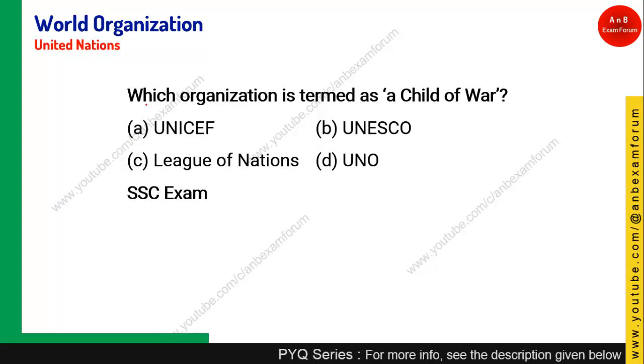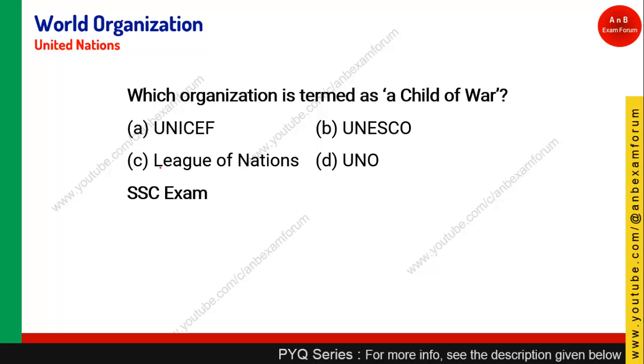The next question is, which organization is termed as the child of war? These are the 4 options, and this question was asked in an SSC exam. If you see, they have not given the full forms: UNICEF, UNESCO, League of Nations, and United Nations Organization. Those who have answered UNO are incorrect. The answer is League of Nations.